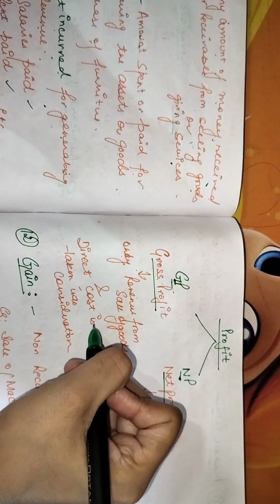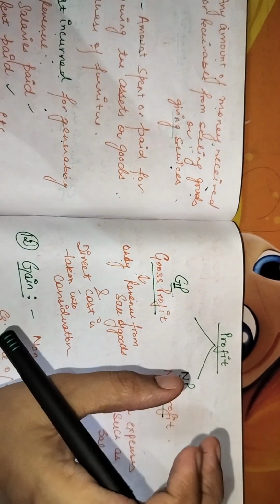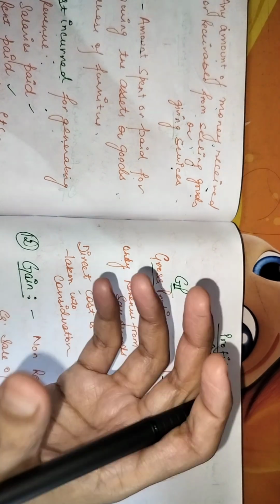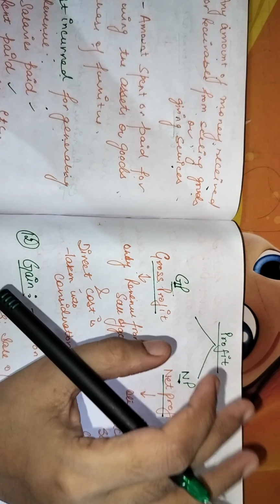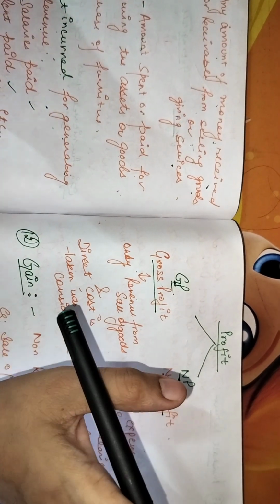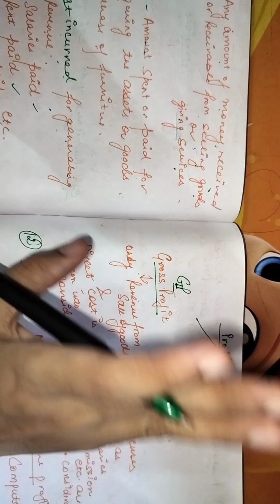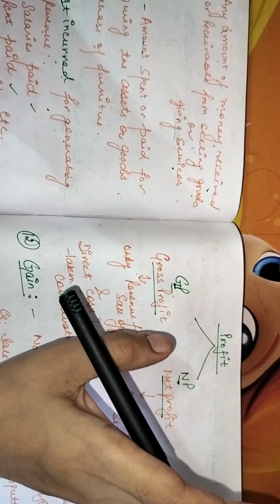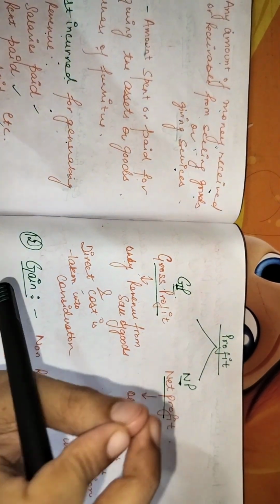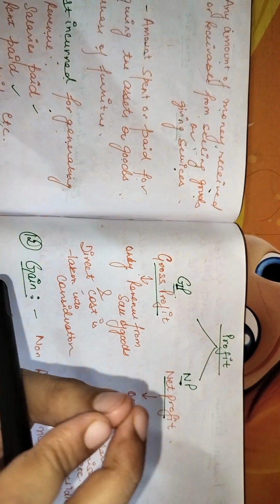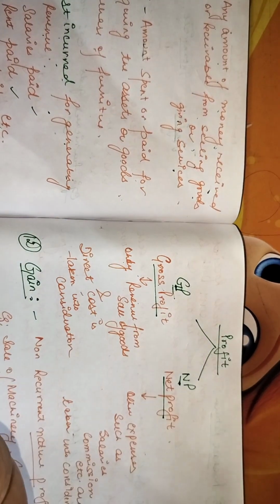Now it is the direct cost that is to be taken into consideration. Direct cost is the amount of money being spent for manufacturing the goods and selling the same in the market. For example, you are not spending the money for rent, you are not spending the money for insurance, but you are spending the money only for making the profit from the goods that you are manufacturing. It is called gross profit.